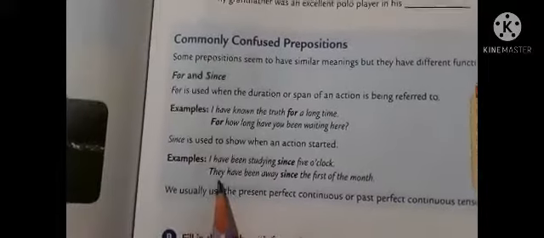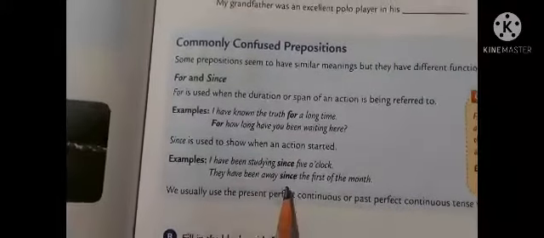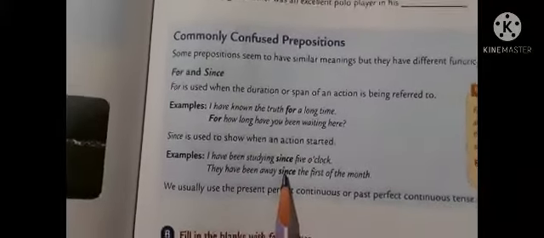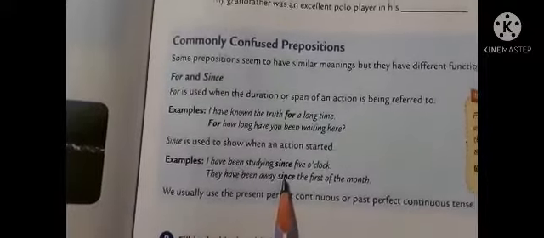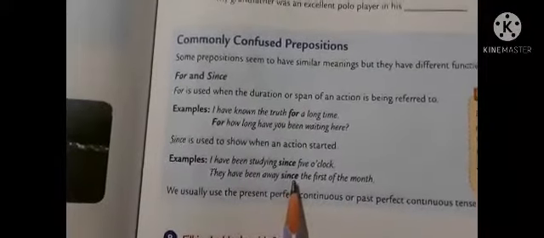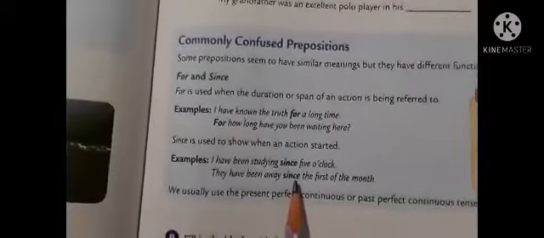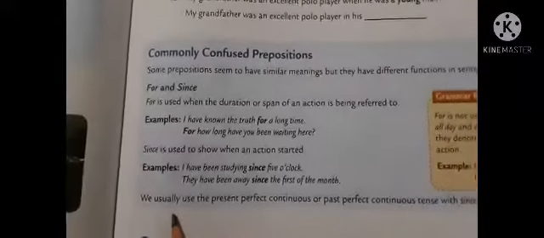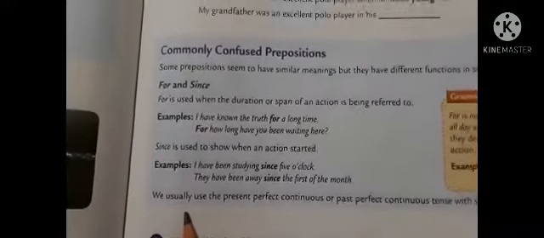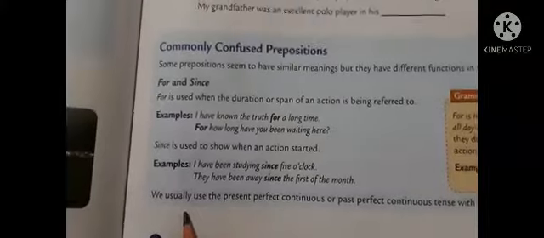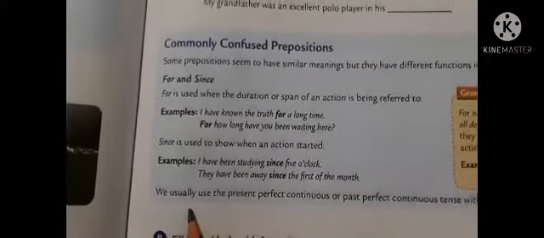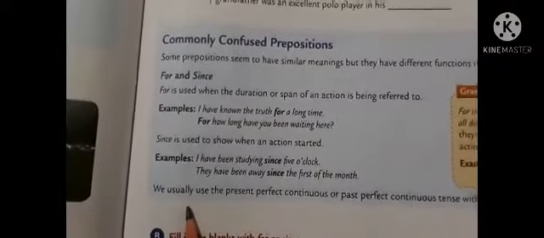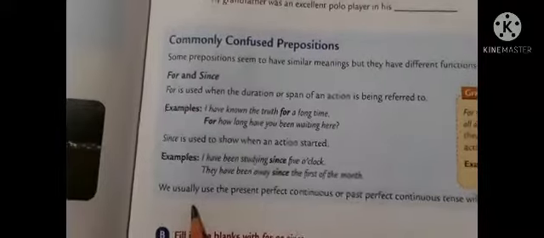Let us see one more example. They have been away since the 1st of the month. Here also since shows when an action began. It shows a definite time, a particular time. Okay? Students, you must remember we usually use since and for in present perfect continuous tense and also past perfect continuous tense.